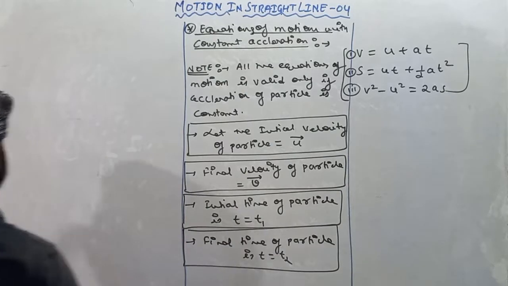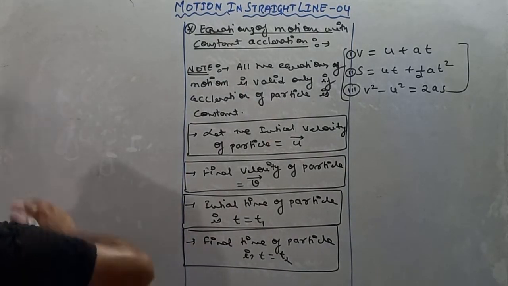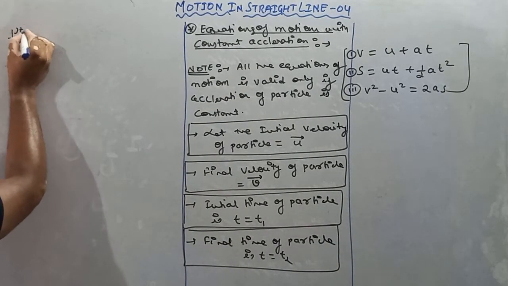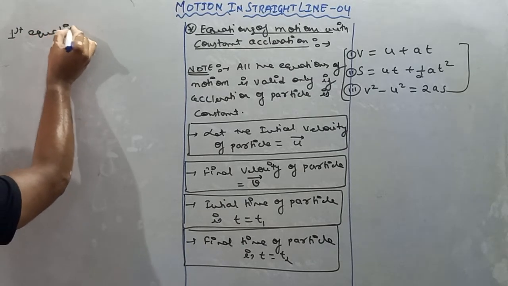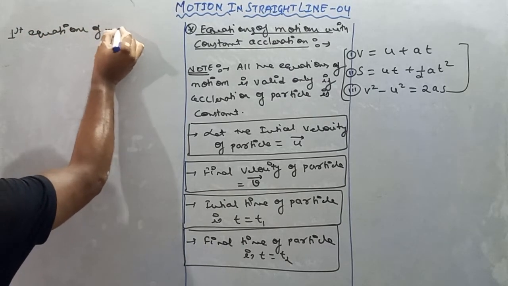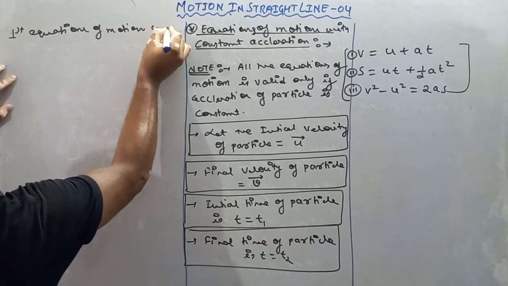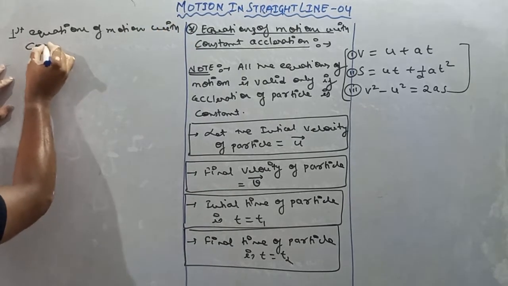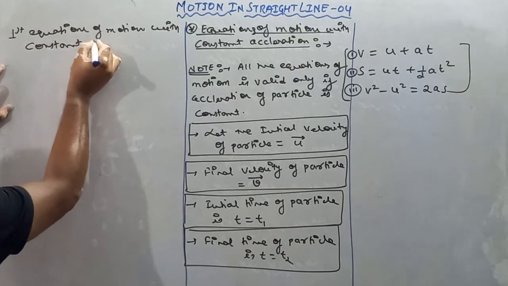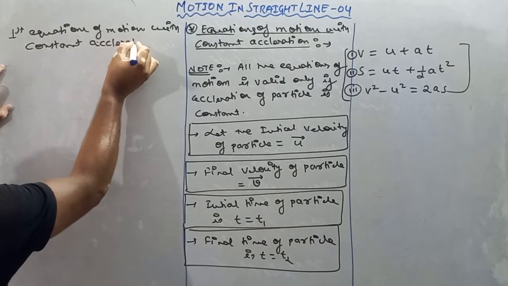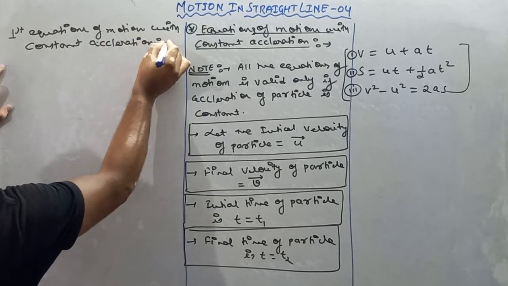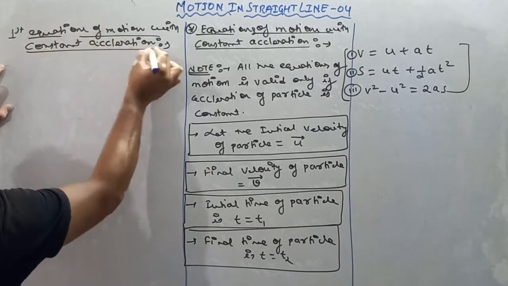First equation of motion with constant acceleration.